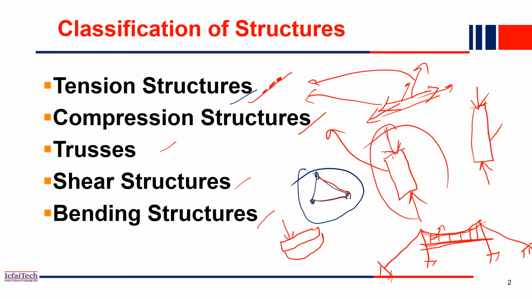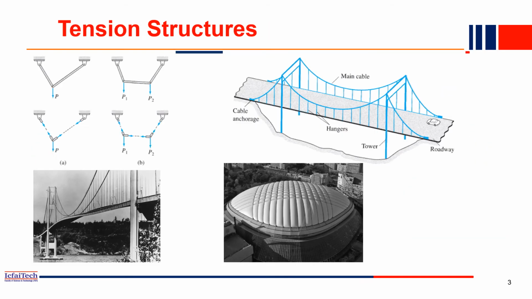So these are the different major classifications of structures. Now we will discuss them one by one. The first one is tension members, as I have already explained. So this is a cable-stayed bridge, and this is a bridge deck where the passengers' load is going, and these cables are basically carrying the load.